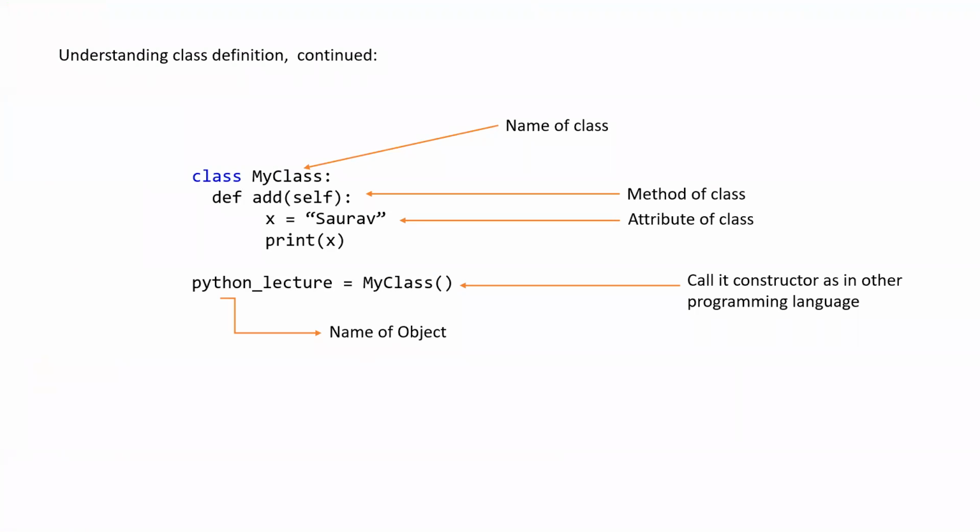So this is what we call the constructor in the programming language. We will discuss constructors in more detail maybe today. And Python lecture will be an object. Okay, object created on what? A class. Which class? That is my class.